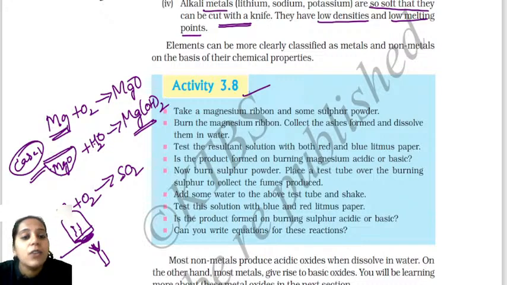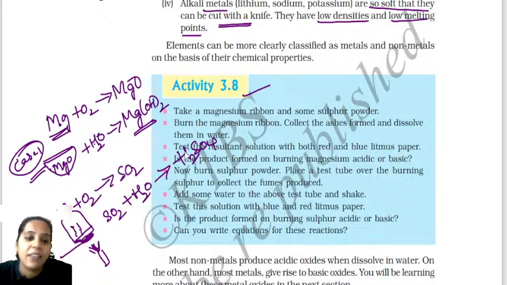Correct? So this sulfur dioxide that you have, you add water to it. So what do you get? You get sulfurous acid. Sulfurous acid you get here, right? So now what you have to do is take blue and also red litmus paper and test these two things.